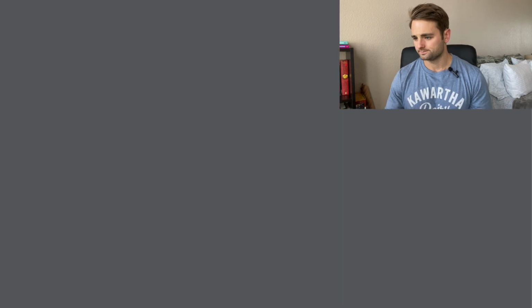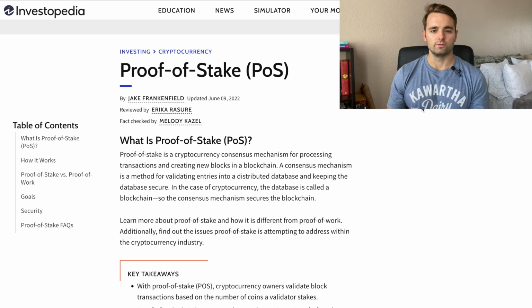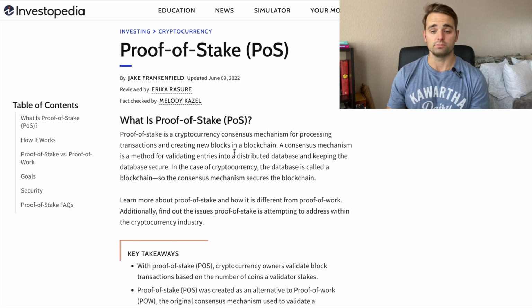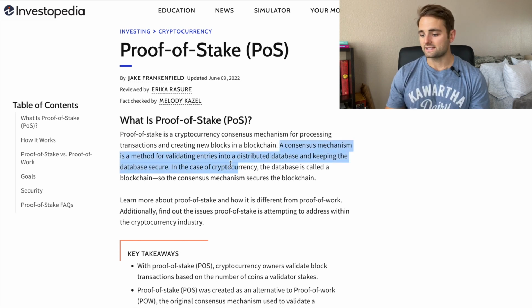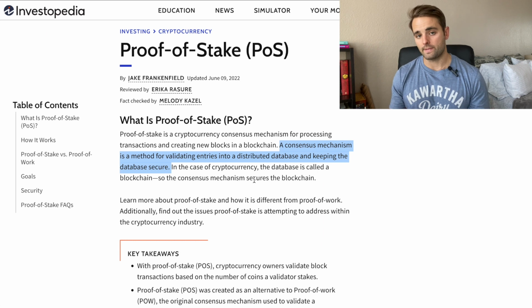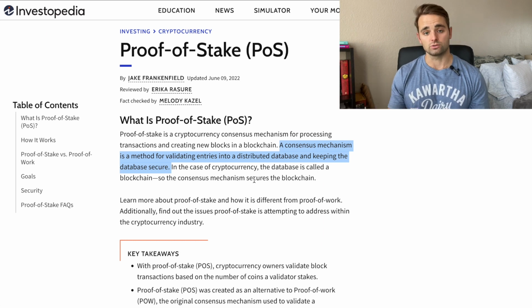So what is proof of stake? Well, proof of stake is a cryptocurrency consensus mechanism for processing transactions and creating new blocks on that blockchain. A consensus mechanism is a method for validating entries into a distributed database and keeping the database secure. So in the case of cryptocurrency, the database is what's called the blockchain, and that's where either the transactions, in the case of Bitcoin, or the account balances, in the case of Ethereum, are stored.